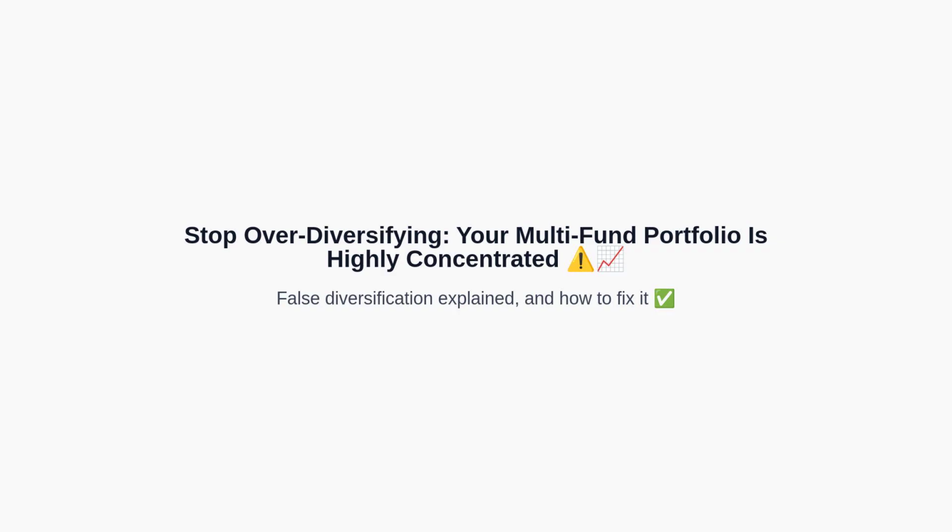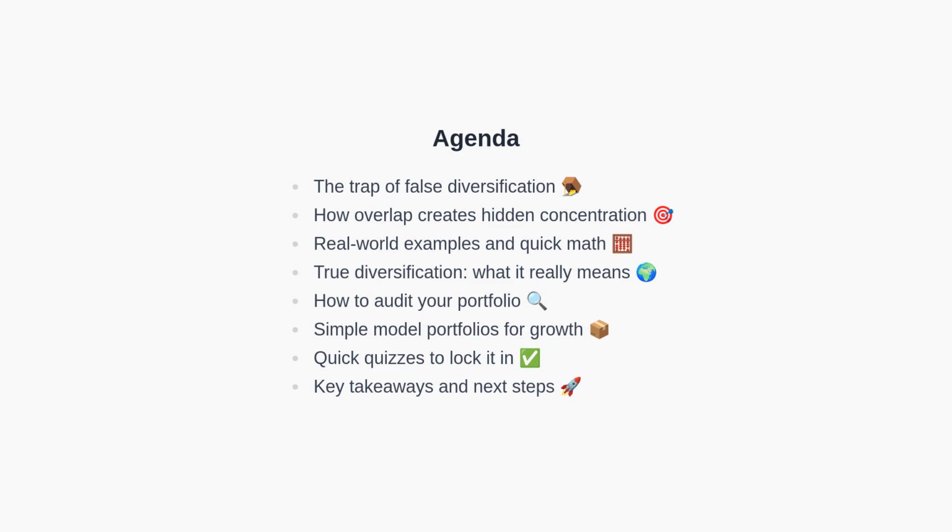We will define overlap, demonstrate how to measure it, compare portfolio approaches, and give actionable steps to simplify while improving true diversification. We will begin with the myth of more funds equaling safety, then explore overlap mechanics, move to examples and numbers, define true diversification through global exposure and low correlation assets, show how to audit a portfolio for overlap, present minimalist portfolio designs, test comprehension with quizzes, and wrap up with key takeaways.